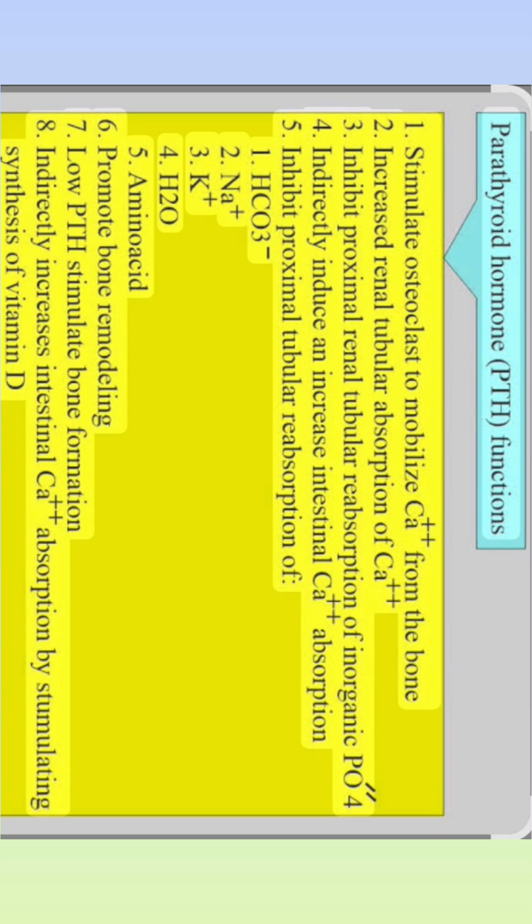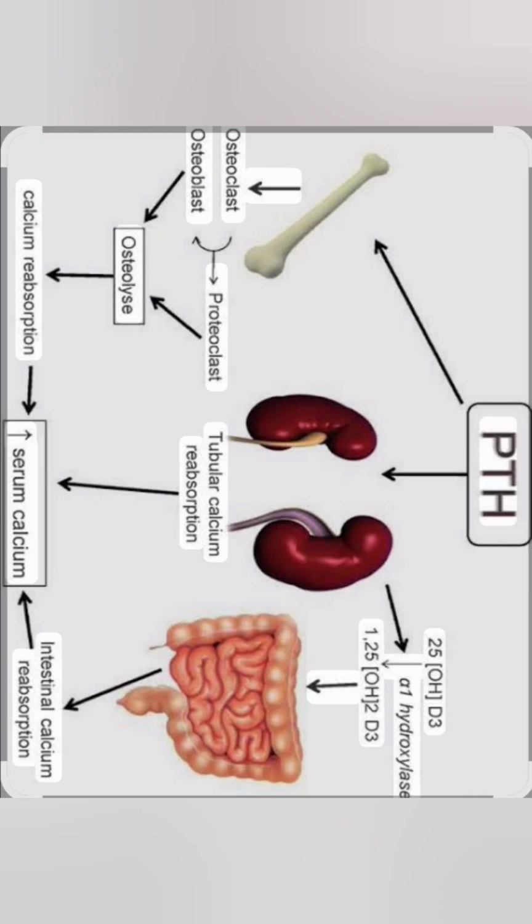It will increase the activation of vitamin D. If there is more vitamin D, it causes absorption of more calcium from your gut, along with reabsorption of calcium from the nephron and from the filtrate, to increase the blood calcium level. This process is known as calcium homeostasis.